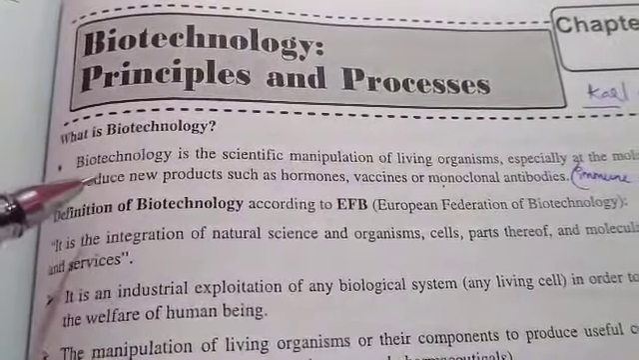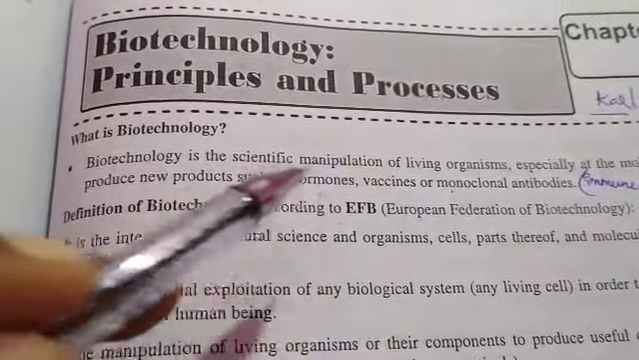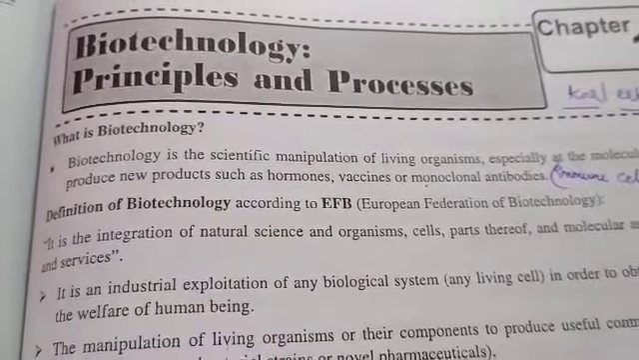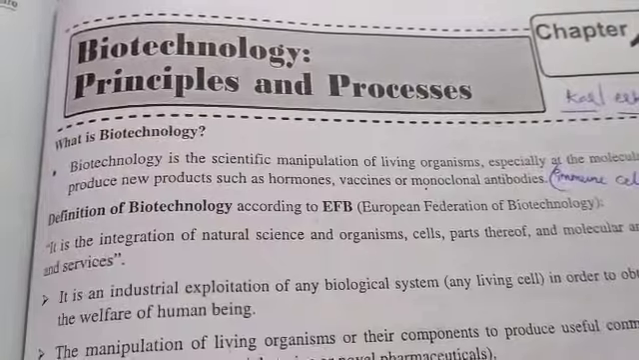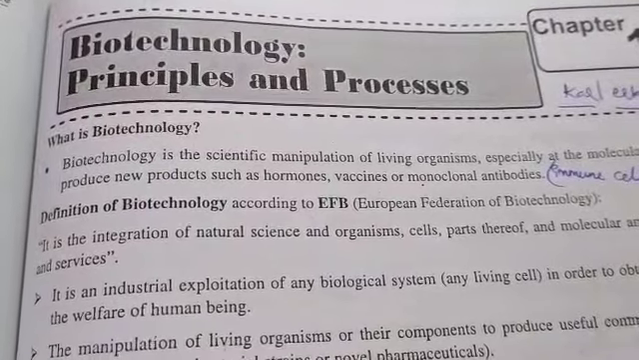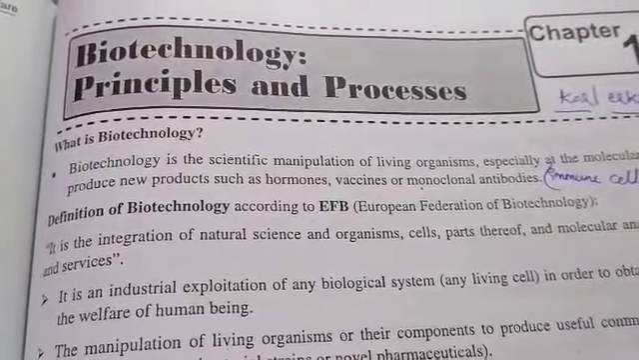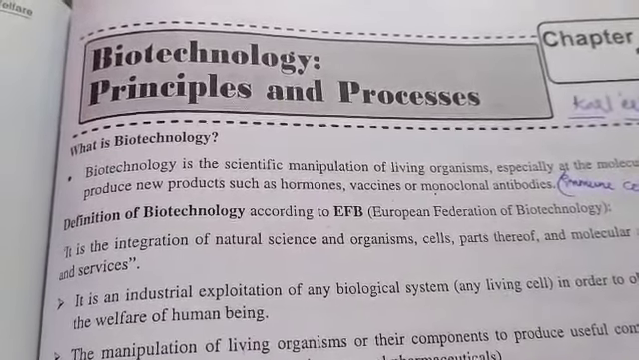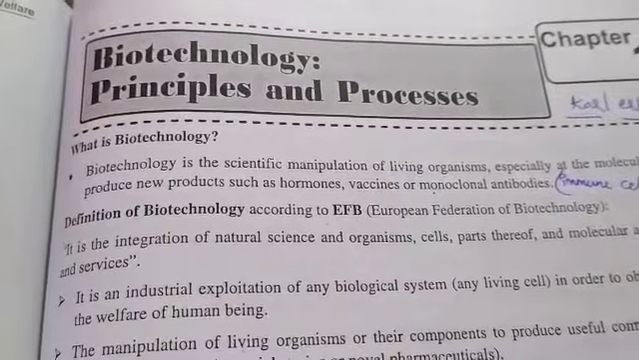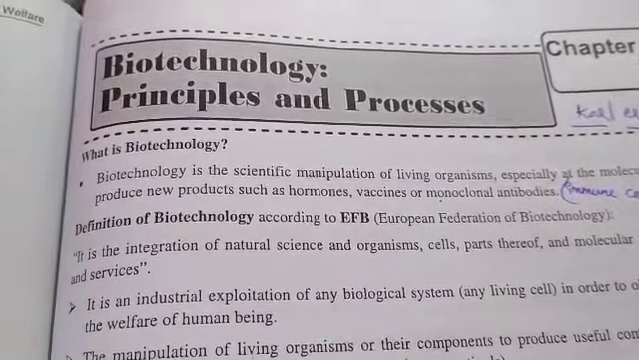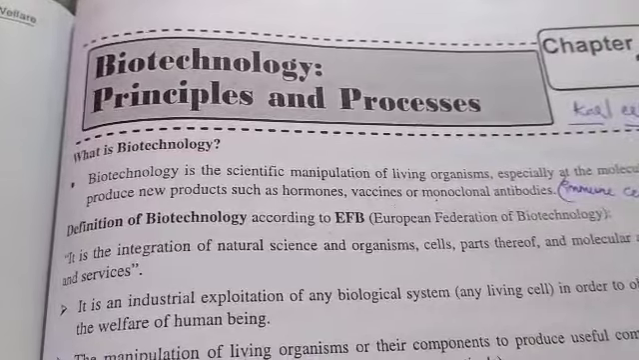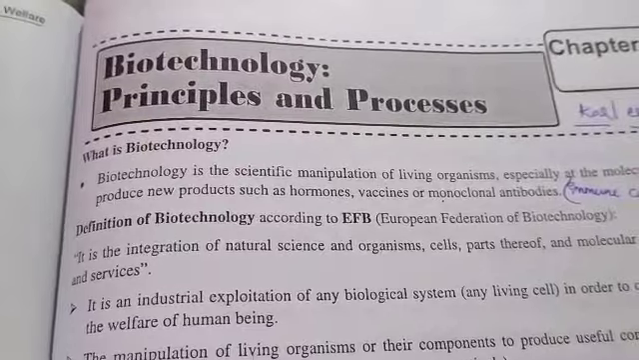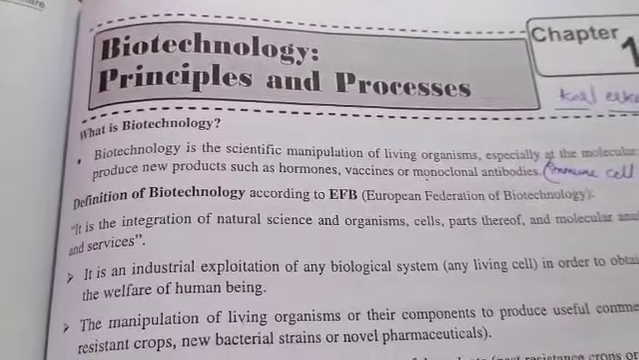Here a particular definition is given: it is the scientific manipulation, and manipulation means multiplication, of living organisms. For example, from bacterial organisms, for pesticides, by this biotechnology process they have discovered Bt cotton. In the cotton plant, a gene is introduced from Bacillus thuringiensis. For what purpose? To control insects.